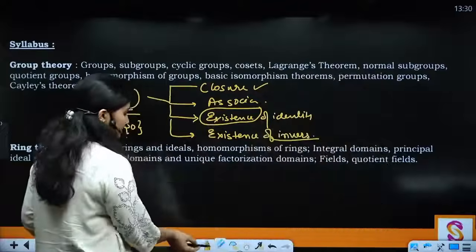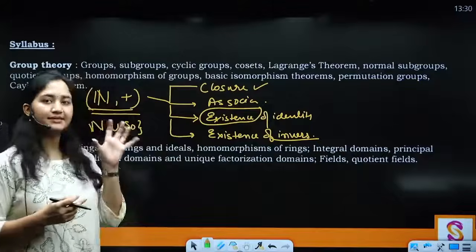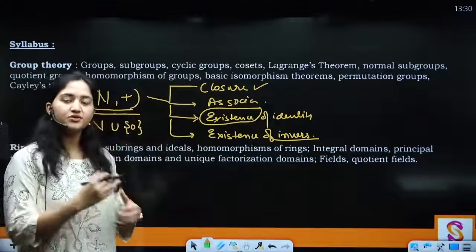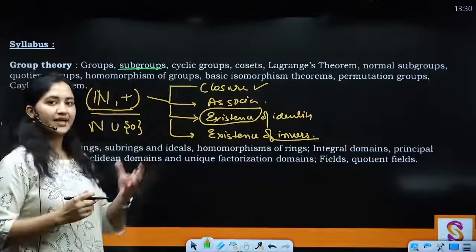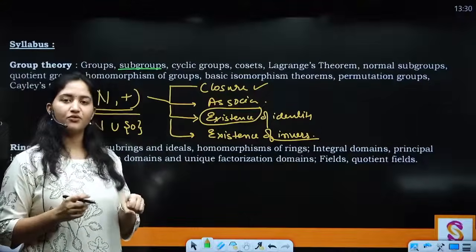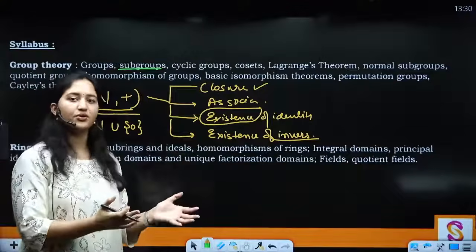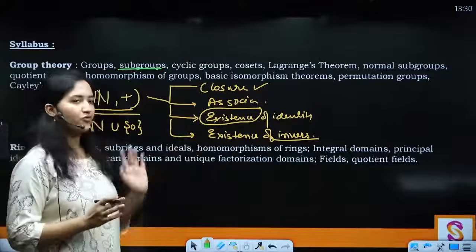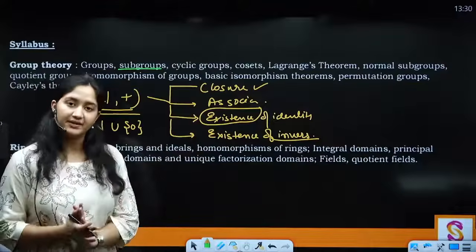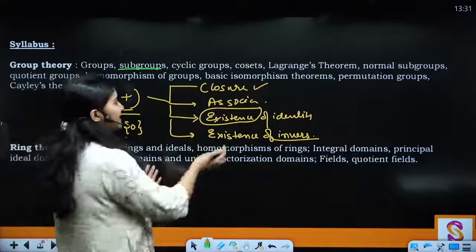So what is the next step? The next step is you're seeing if some section of that set is also going to form that property. So that is going to be your subgroup. You take a subset, you take a small chunk of the given group or given set, and you see if that set is also going to follow the same four properties with respect to the same binary operation as that of your group. Clear? उसके बाद you have cyclic groups, ठीक है?